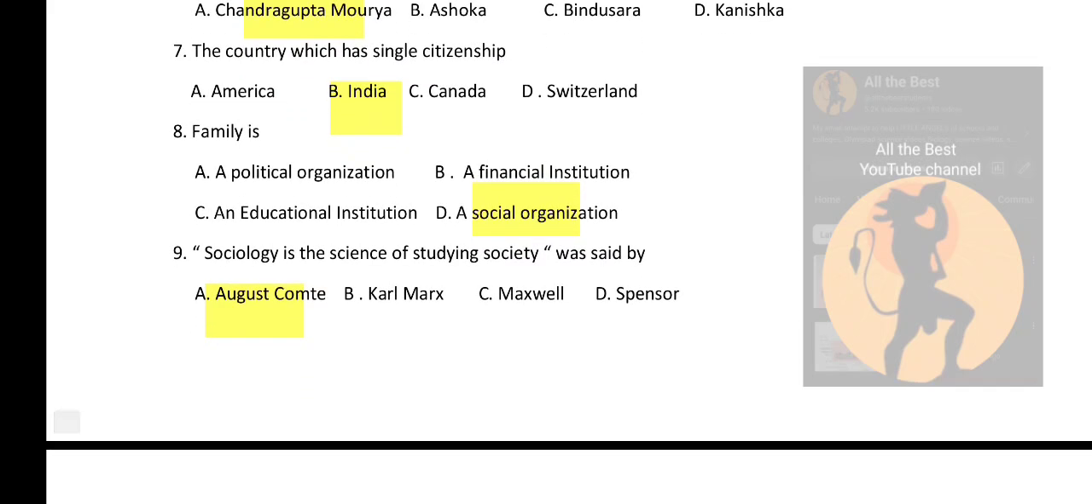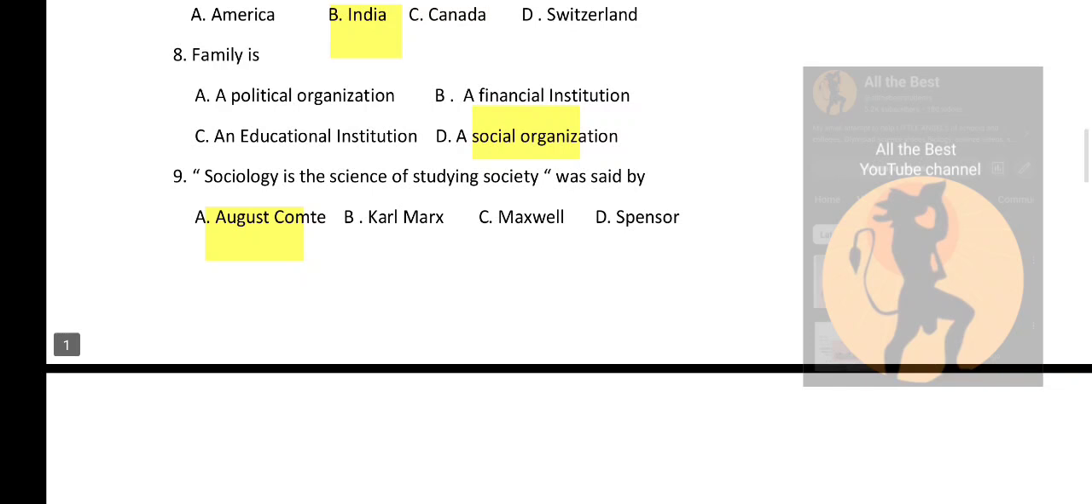The country which has single citizenship. So options America or India or Canada or Switzerland. So the right option is India. Family is a political organization, or is it a financial institution, or is it an educational institution, or is it a social organization? So the right option is it is a social organization.